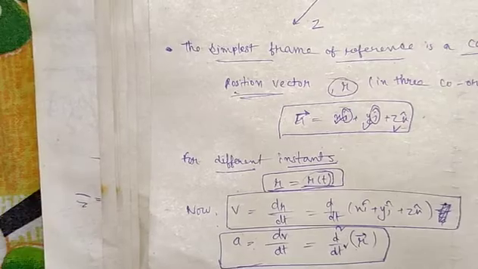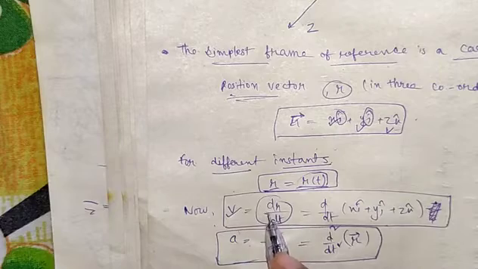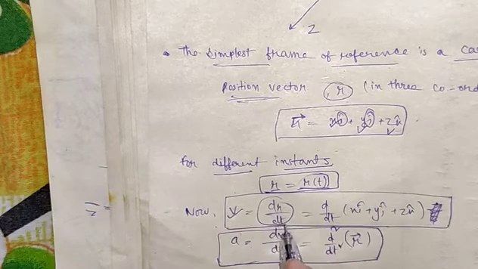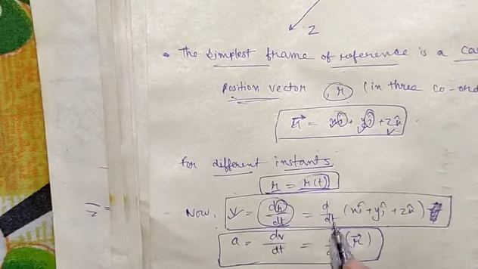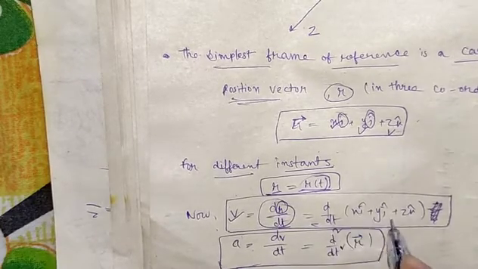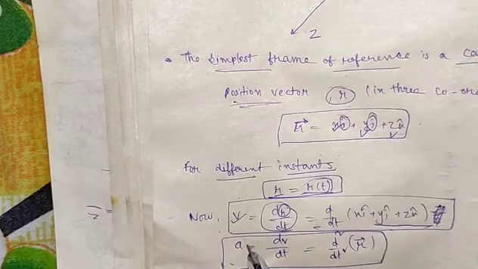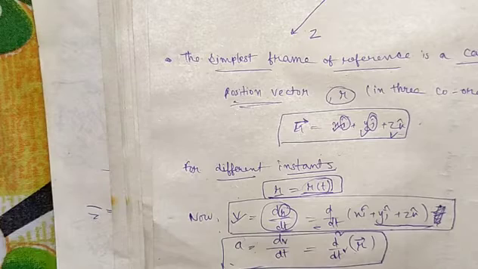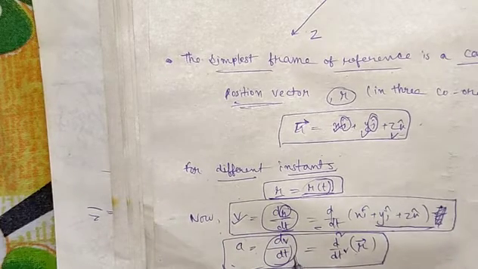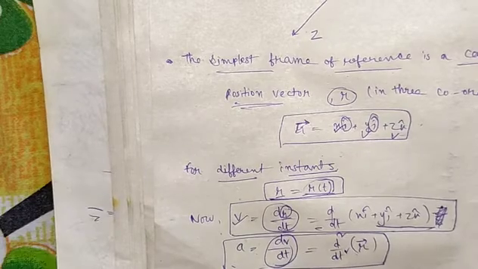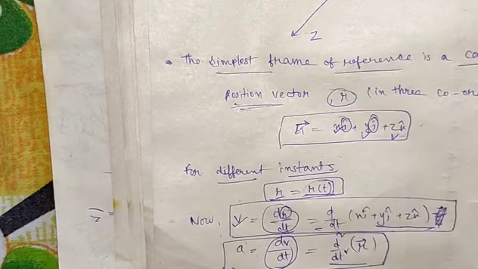Now, to describe the velocity of the object, we have to use the derivative of this position vector r, and we get d by dt of x i cap plus y j cap plus z k cap. And for measuring the acceleration of the object, we have to again differentiate the velocity vector with respect to time, and we will get d square r by dt square.